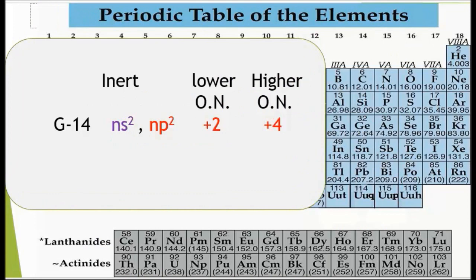Similarly, in group 14, lead, that is Pb, loses its np electrons but is unable to lose the 2 electrons of the ns, which remain inert. And similarly, in group 15, bismuth and antimony lose their np electrons but are unable to lose the pair of electrons from ns, which remain inert.